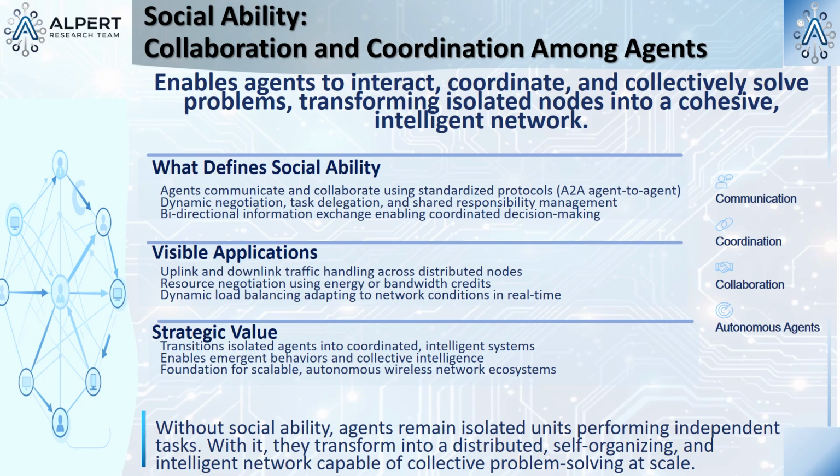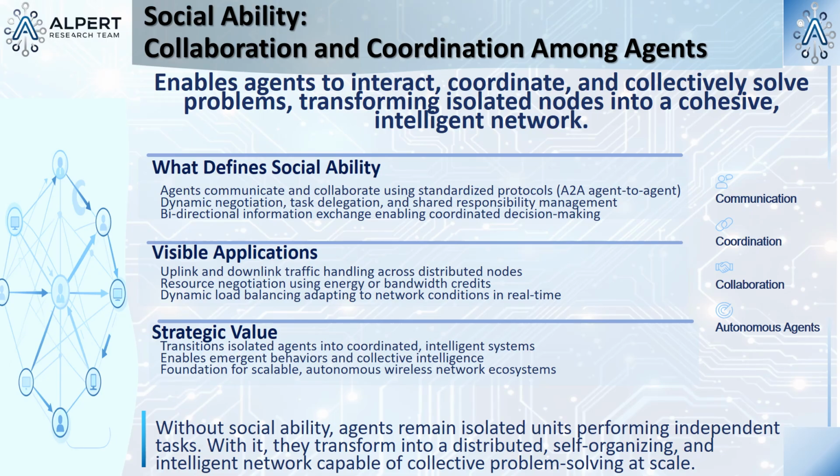And the fourth and final property is social ability. This is what makes it a system, and not just a bunch of lonely robots doing their own thing. Social ability means they can communicate with other agents. They use standardized protocols. They can negotiate, they can collaborate, they can delegate tasks. So they can talk to each other. They use standards like the A2A agent-to-agent protocol. It's a common language.